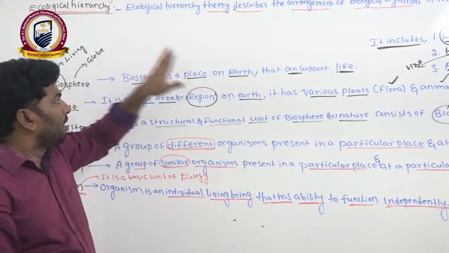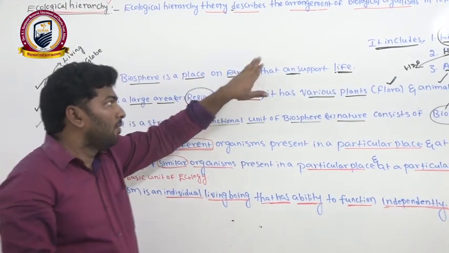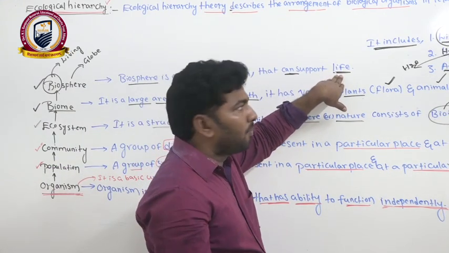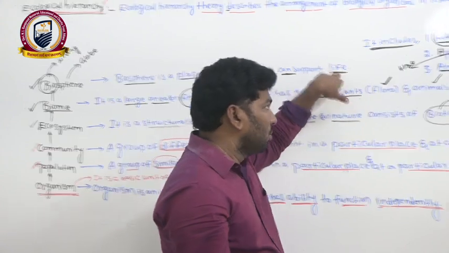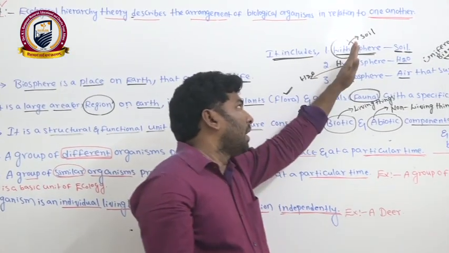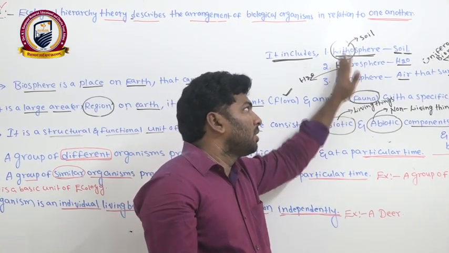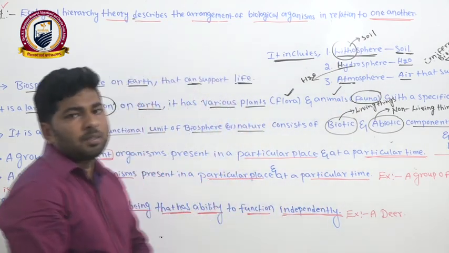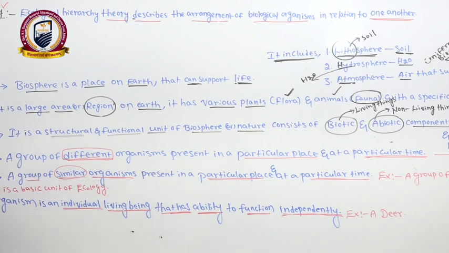The biosphere is a place on the earth that can support the life of organisms. It includes the lithosphere, hydrosphere and atmosphere. All these spheres can support life. That's what we are considering under the category of the biosphere.